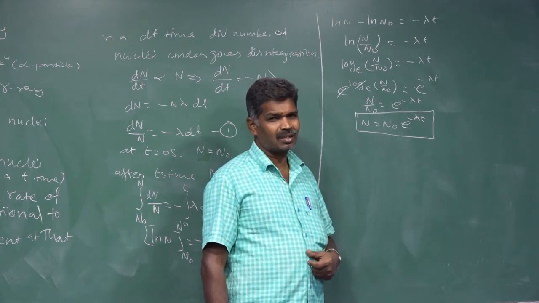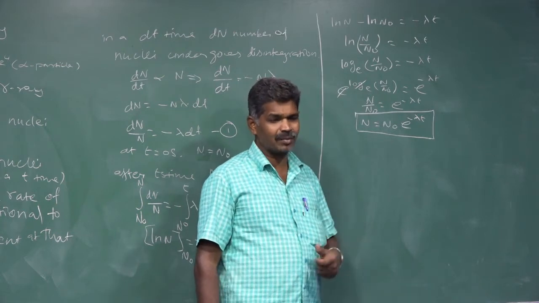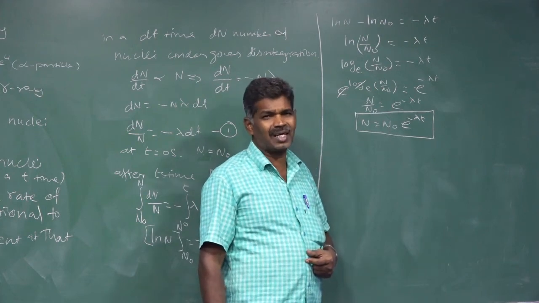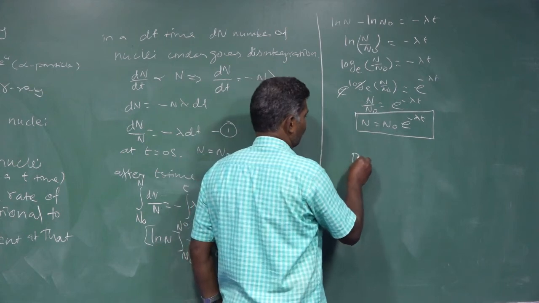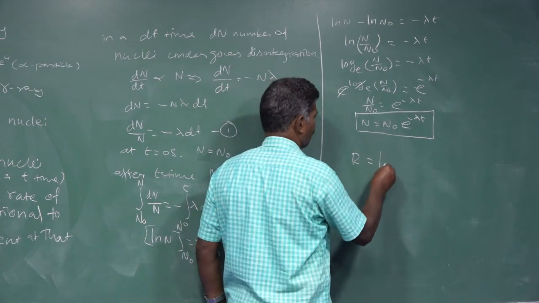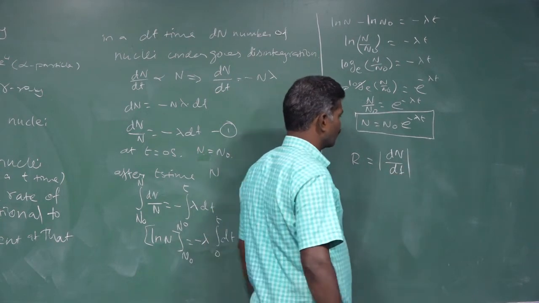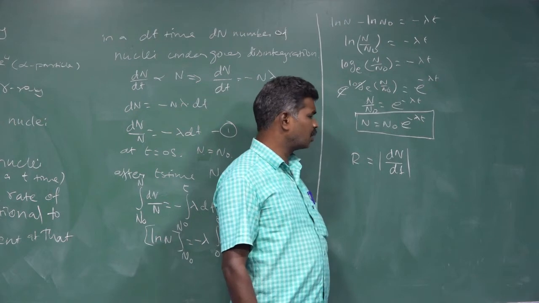Activity is represented by the symbol capital R. What is activity? Rate of disintegration is nothing but activity. So for that, R is equal to modulus of dN by dt.